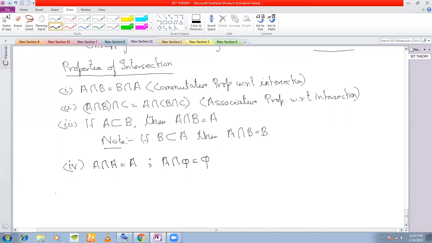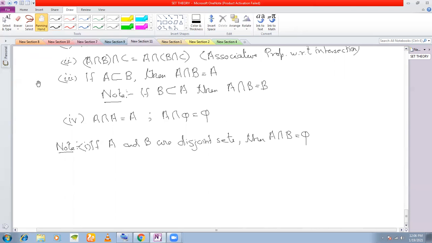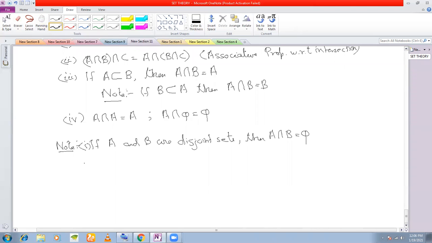Now, what you must note is that if A and B are disjoint sets, then A intersection B must be equal to a null set, always. If A and B are disjoint sets, then A intersection B will always be a null set.